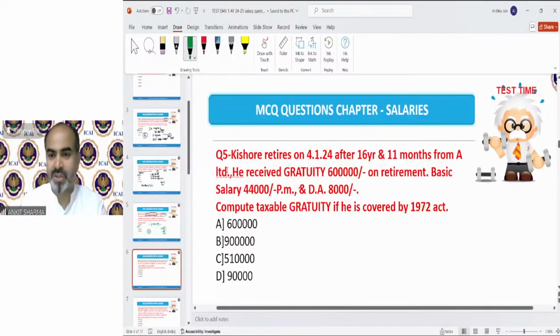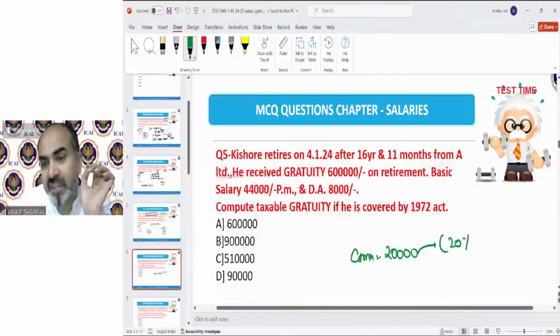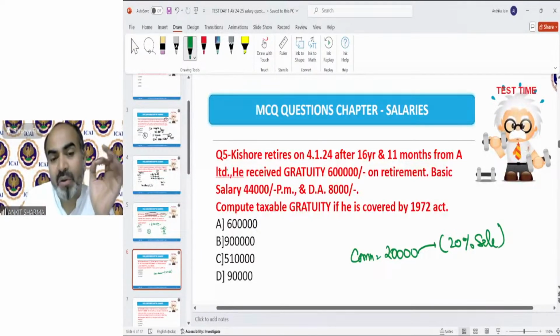Okay, so your question is something different. Now I got it. You are saying commission is 20,000 for the full year, and out of this commission, 20% belongs to sales. Very good question. Whenever we calculate the gross salary, we take the basic salary and now we include the commission.